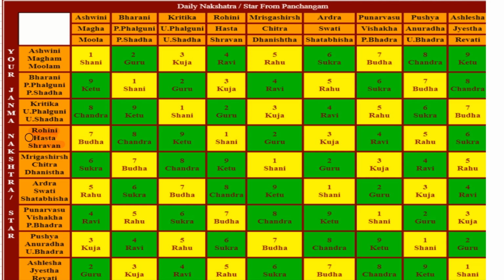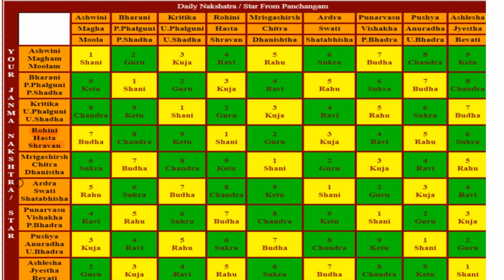Suppose your Nakshatra happens to be Hasta, and the Muhurta day Nakshatra is also Hasta, so the mark is 1, the yellow highlighted groups should be avoided. If it's an even number, 2, 4, 6, 8, that is very auspicious, and the compatibility is very good. If it happens to be the odd ones, 1, 3, 5, 7, then it is not a favorable nakshatra and favorable day for your Janma Nakshatra.